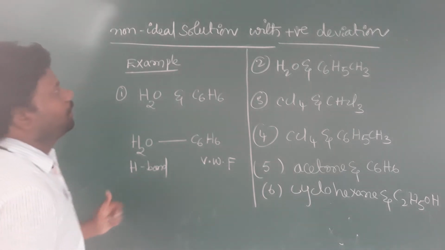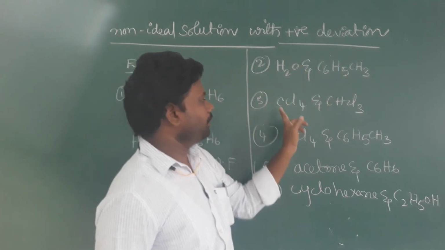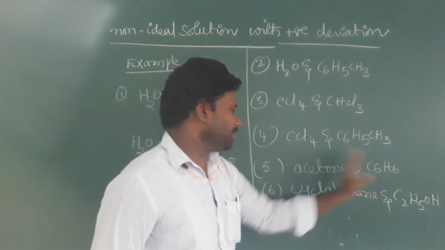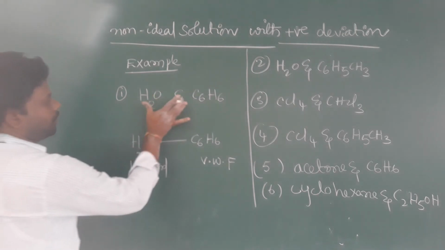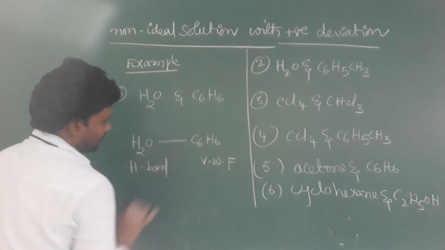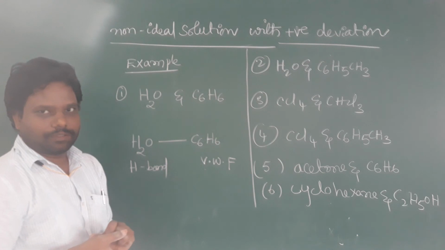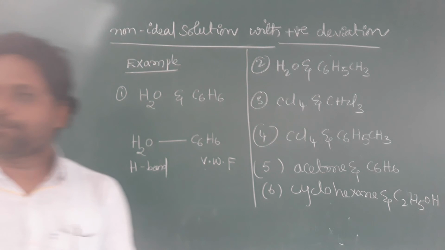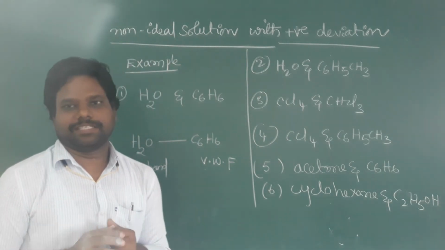Now examples for non-ideal solutions with positive deviation: water and benzene, water and toluene, carbon tetrachloride and chloroform, carbon tetrachloride and toluene, acetone and benzene, cyclohexane and ethyl alcohol. Look here, for example the first one, water and benzene. Benzene has weak van der Waals forces, water has strong hydrogen bonds. So when these molecules mix together, the force of attraction decreases.